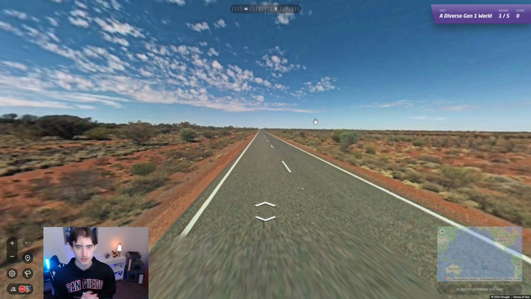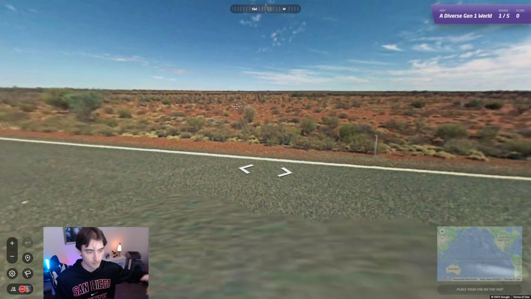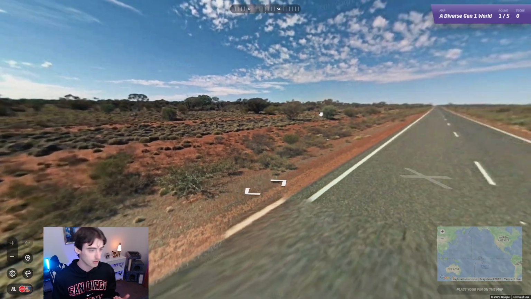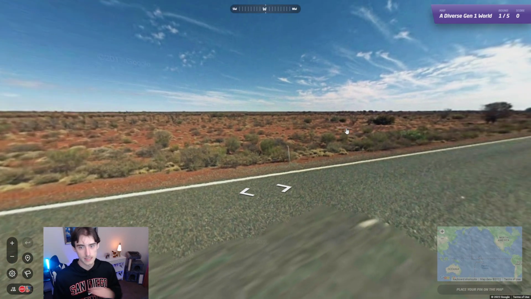You may hear a lot of the pro players talk about Gen 1, Gen 2, Gen 3, Gen 4. These are all generations of the camera itself. Basically, kind of like what year it came out. As new coverage is added, the better quality it is, and therefore it's a new generation. This is the very first generation, Gen 1. As you can see, terrible quality. You can barely see anything. It's very blurry. This, for the most part, is never used in any map.